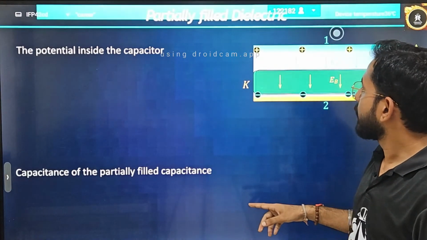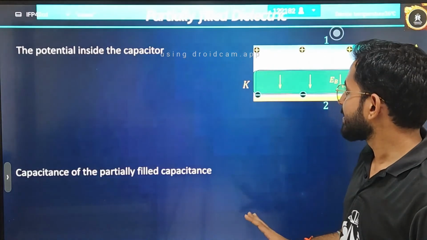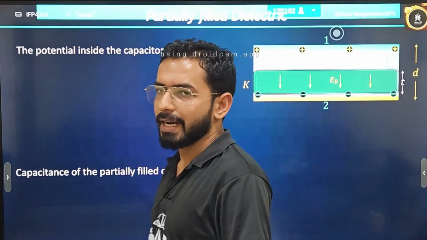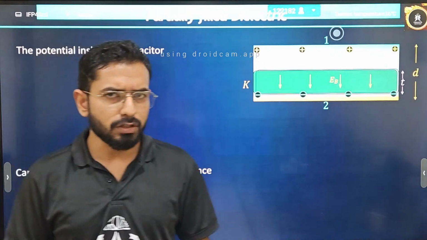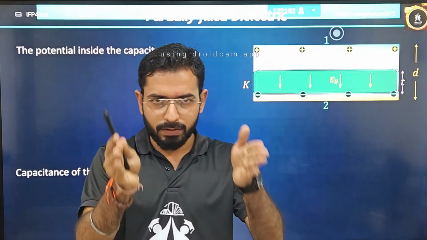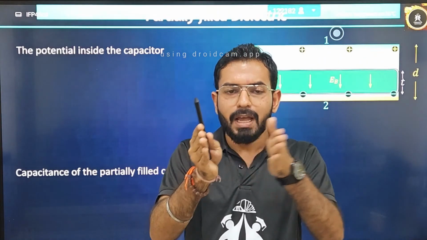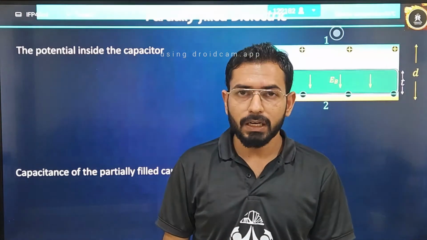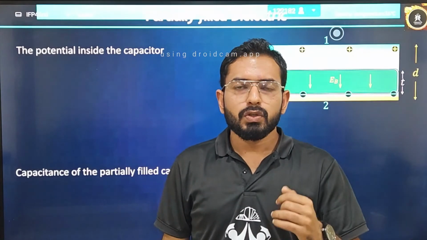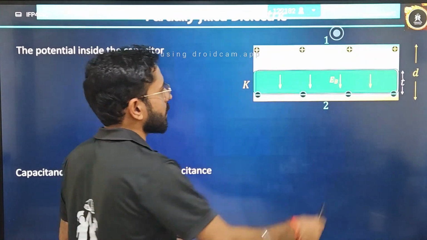Now, partially filled dielectrics. What will happen if you are inserting not a completely filled dielectric, but a partially filled dielectric? It is also possible. That means if this much thickness is there between the two parallel plates, I am inserting only half the length of dielectric into it. This is also a possibility. So now in these cases, what will be happening? Let's understand.